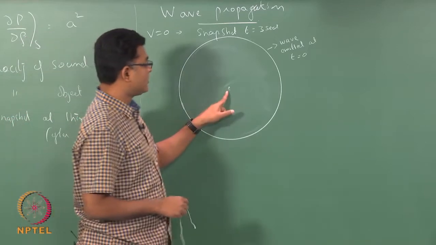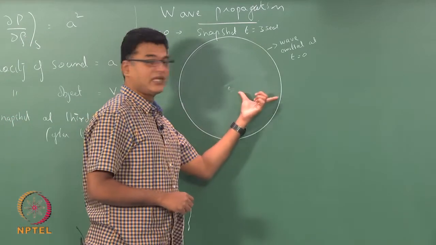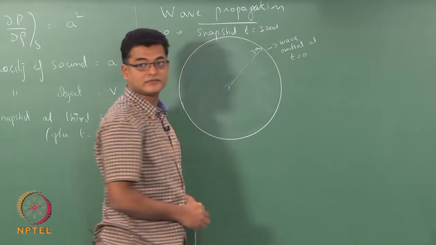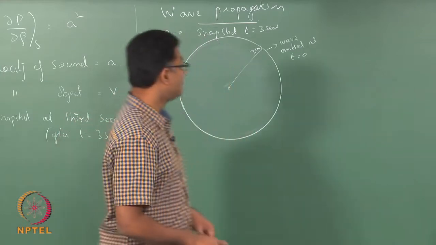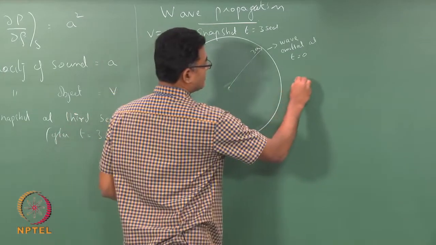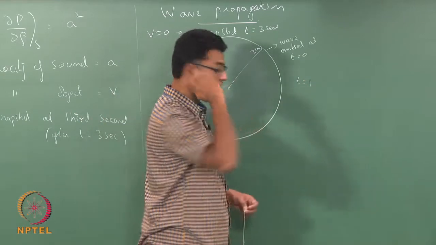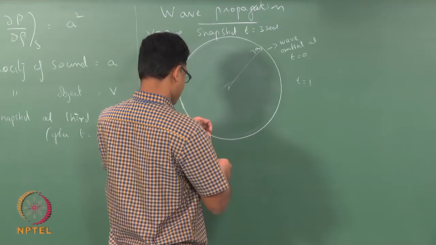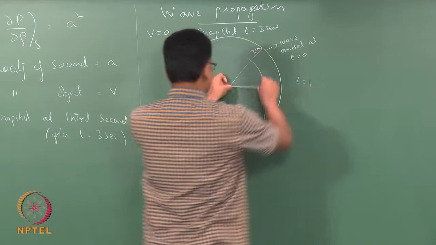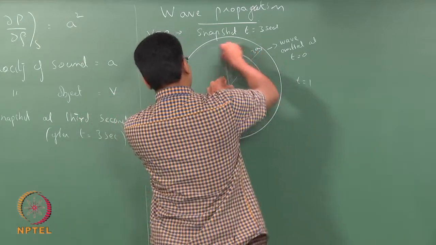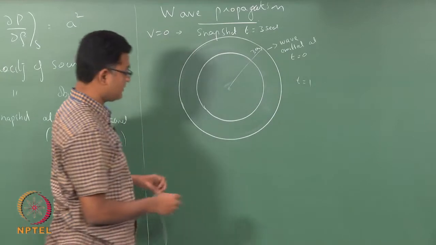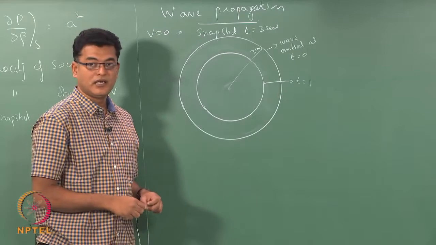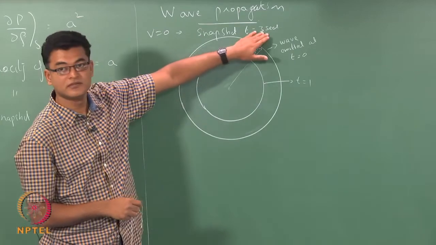From t equals 0 to t equals 3, the wave travelled 3a distance, fine. Now, the wave that is generated at t equals 1 would have travelled 2a distance. So, I take distance 2a and draw a circle. Okay. So, this is my wave emitted at t equals 1, seen after 3 seconds.